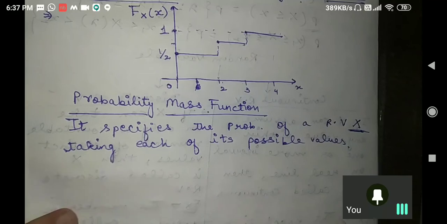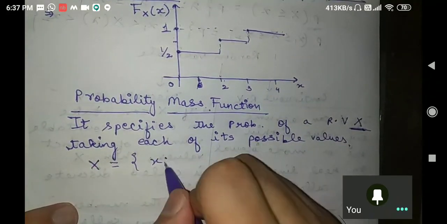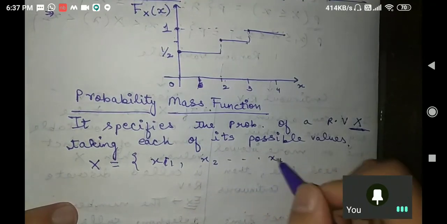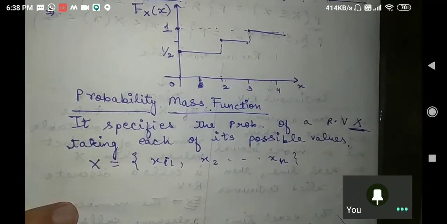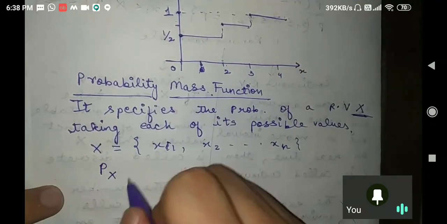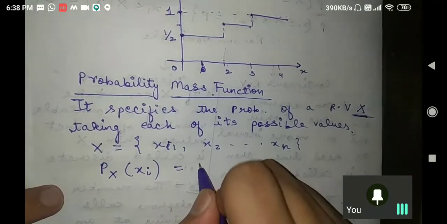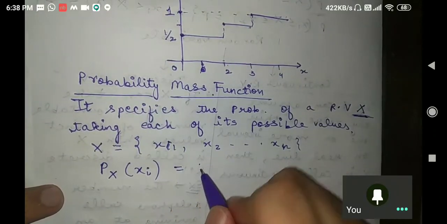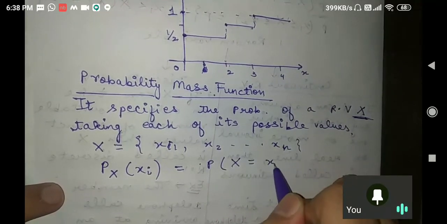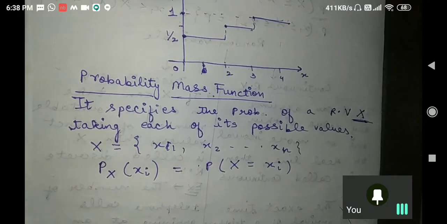Suppose you have a random variable x and it is taking values x1, x2 and so on till xn, any value. So the probability mass function p x of xi, for any value xi, means that your random variable is taking the value xi. Is this definition clear?